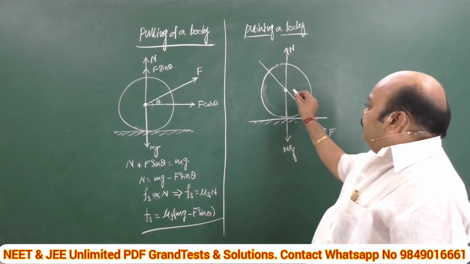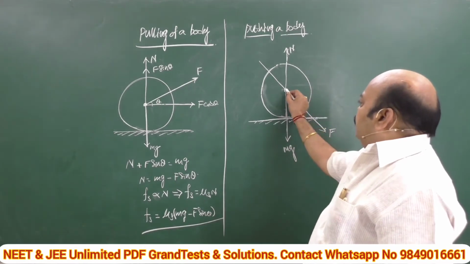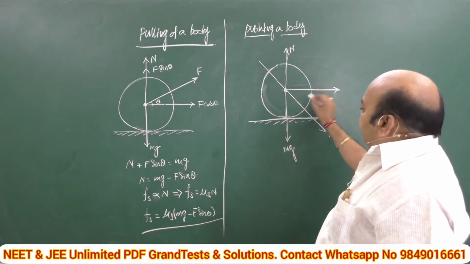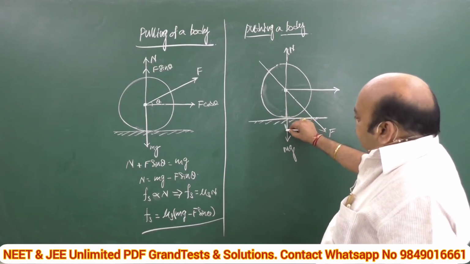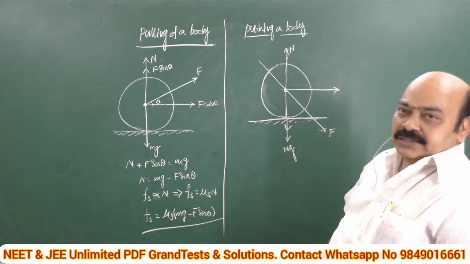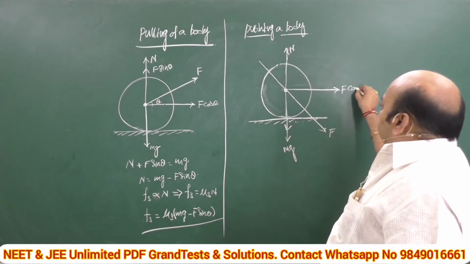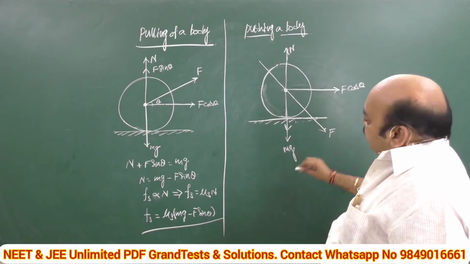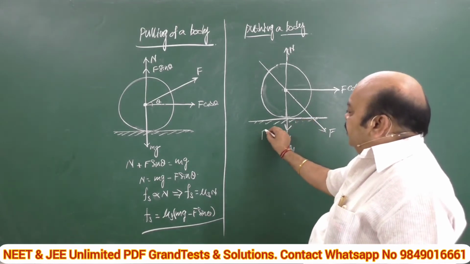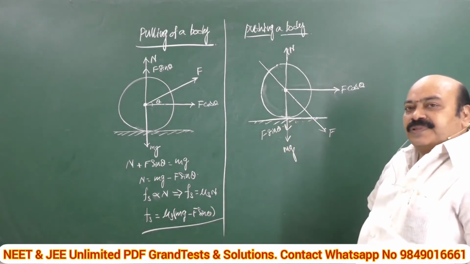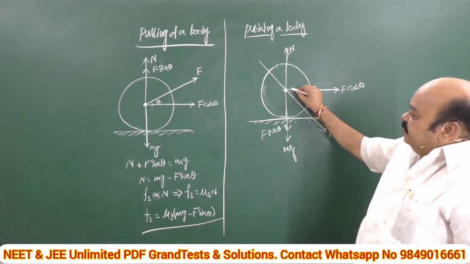In this case, if we try to resolve this force into both horizontal and vertical components, see what the two forces acting are. The horizontal component is F cos theta, and the vertical component is F sin theta. Are you clear? It is making this angle with the horizontal.